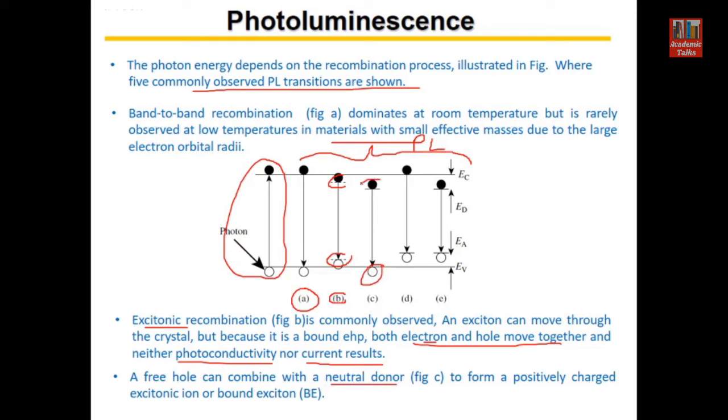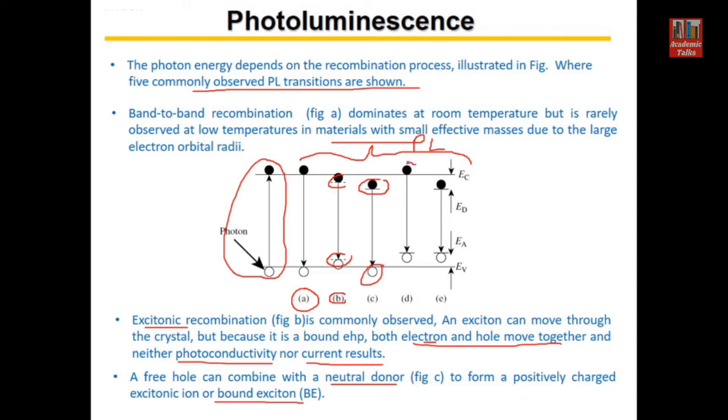This is a neutral donor here. We call it neutral donor because the electron has not transferred to the conduction band. It is still attached to its parent dopant atom. Now if this electron recombines with the hole, then we call it a bound exciton.